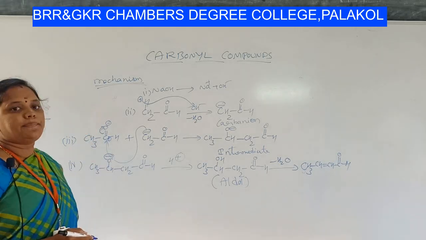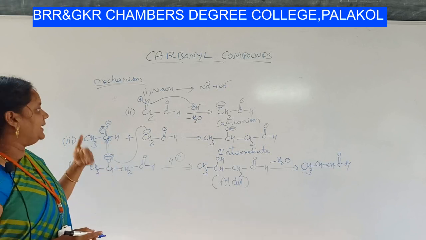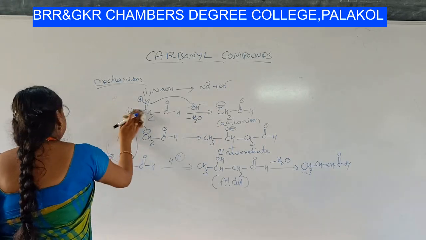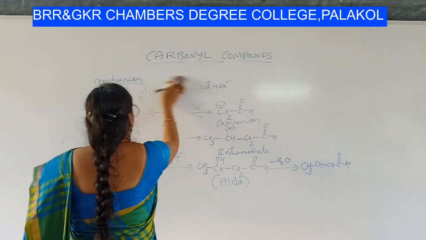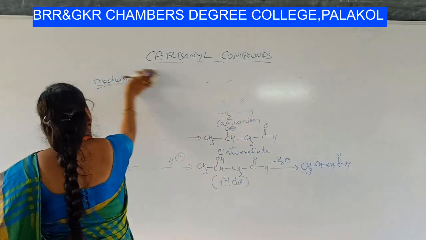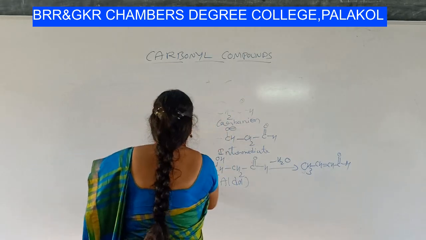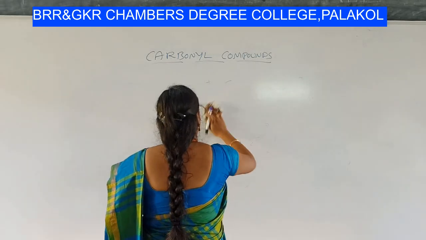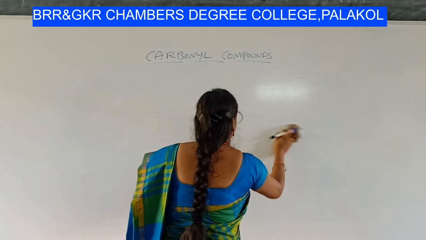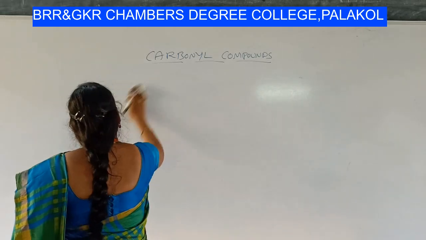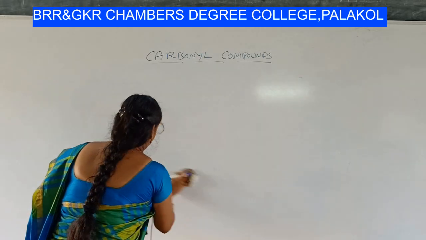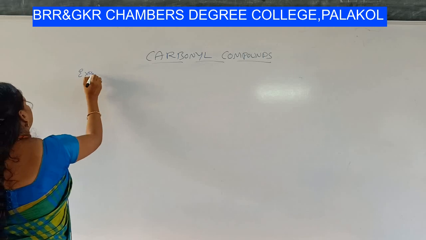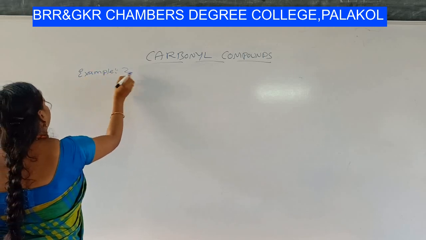We have covered the example between two aldehydes. Let us do one between two ketones. Example 2.